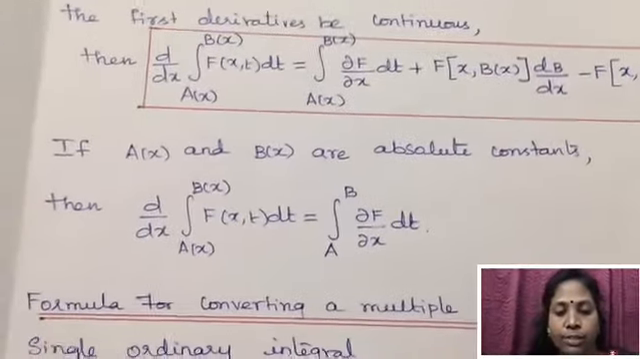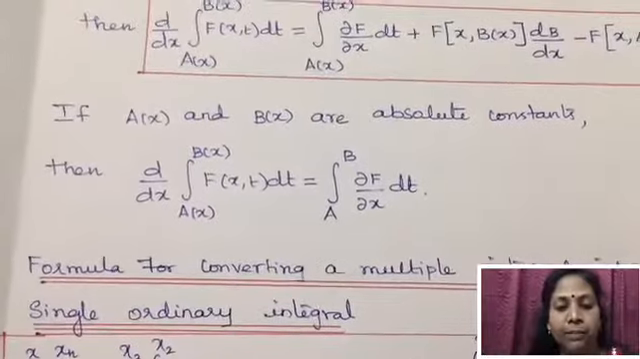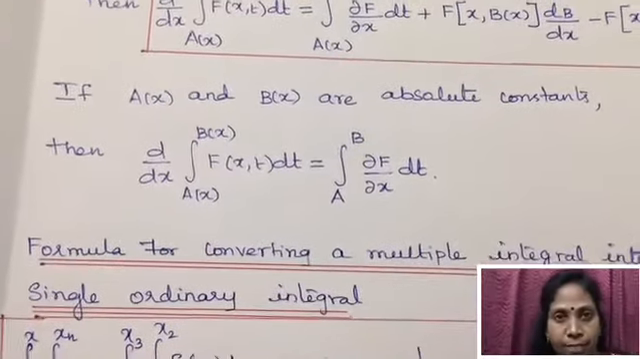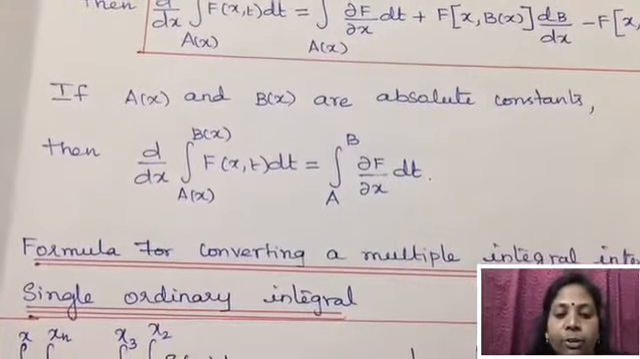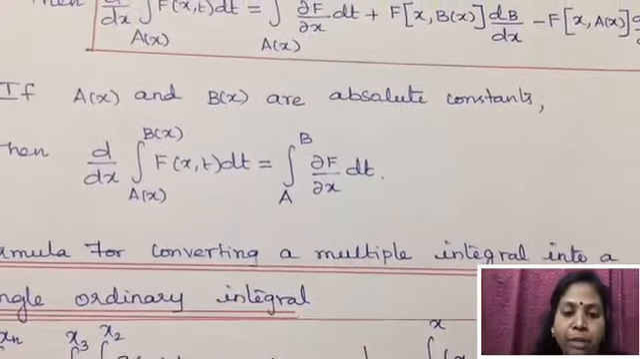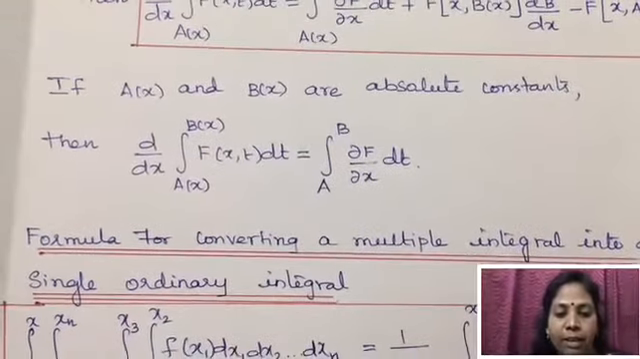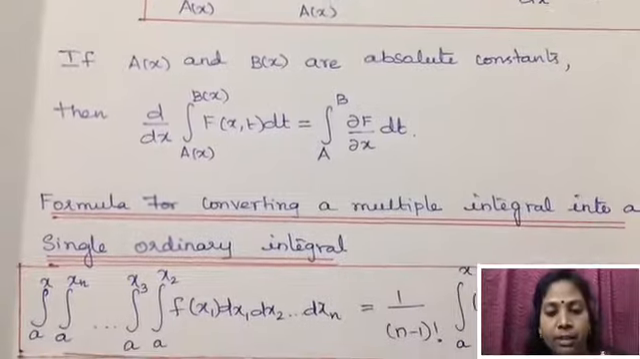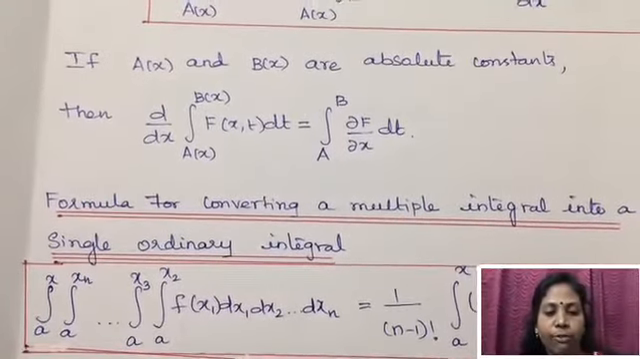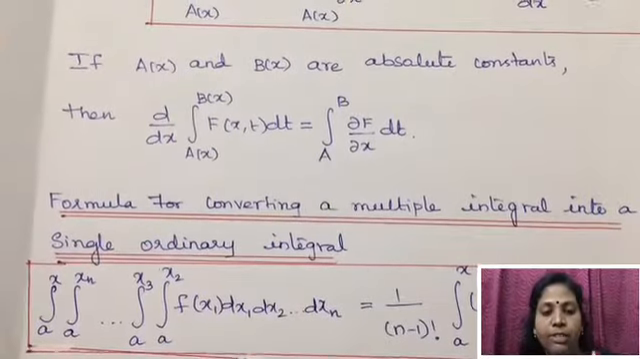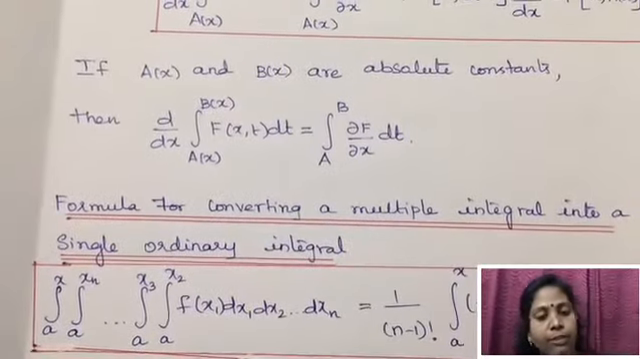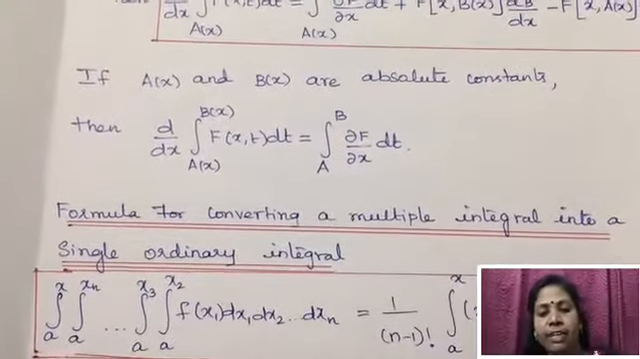If a of x and b of x are absolute constants, then the equation becomes d by dx of integral a to b f of x comma t dt equal to integral a to b dou f by dou x dt. Because the derivative of b of x must be a constant, db by dx is 0, and similarly da by dx is equal to 0. So if a and b are absolute constants, the formula becomes integral a to b dou f by dou x into dt.